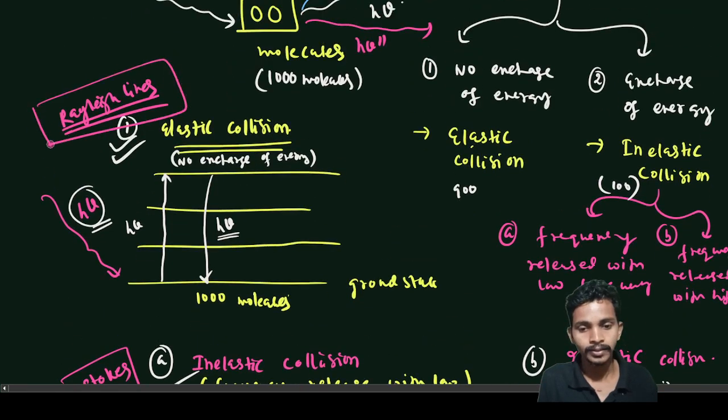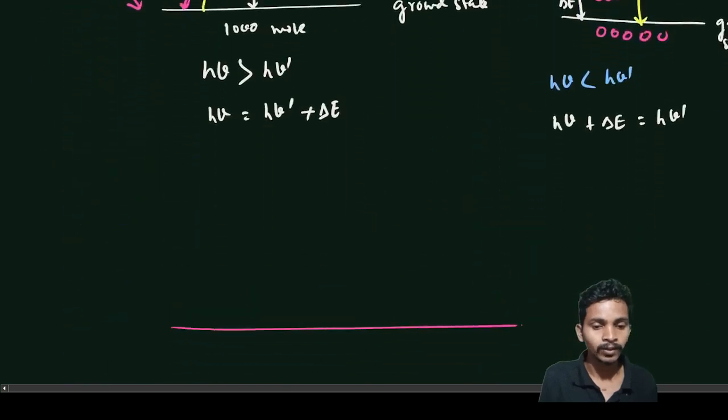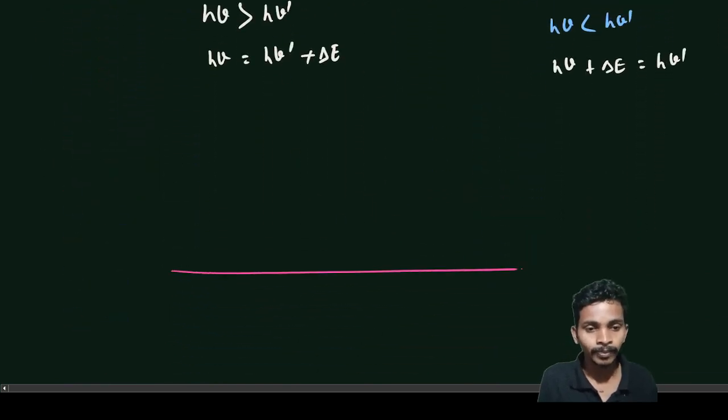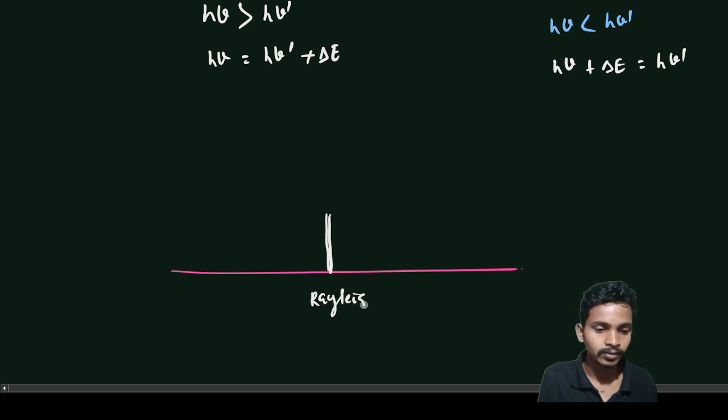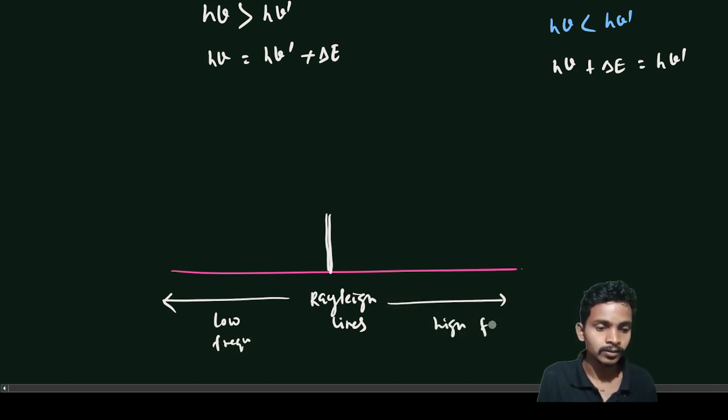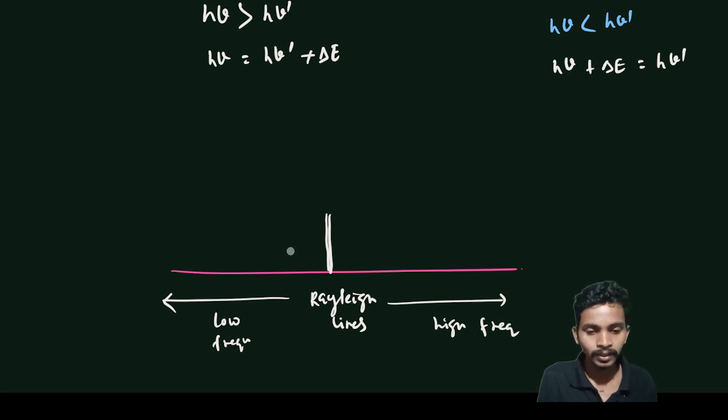These are the Rayleigh lines. If I draw this spectrum picture, then these are the Rayleigh lines. Here, this is the low frequency and this is the high frequency. Low frequencies are the anti-Stokes lines. The intensity can be like this. We will discuss more on it later.